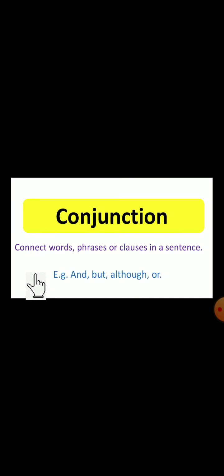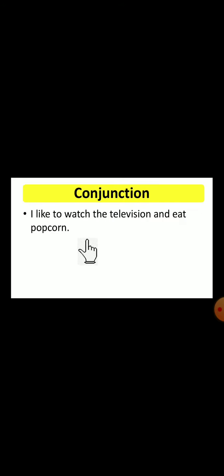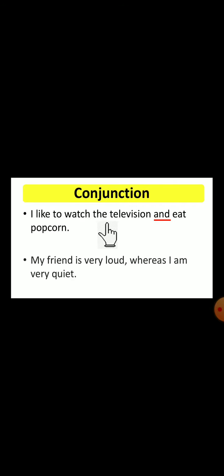Next one, conjunction. A conjunction connects words, phrases or clauses in a sentence. What does it do? It connects words and phrases. And, but, although and or are examples of conjunctions. Let's see one sentence: I like to watch television and eat popcorn. So here, because two activities are there, both are joined by "and".